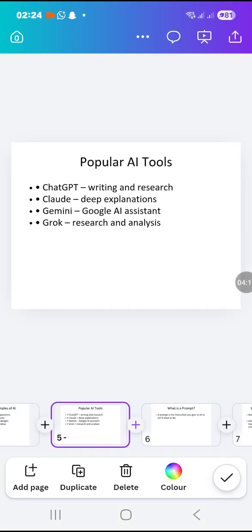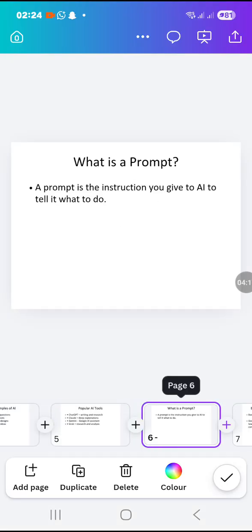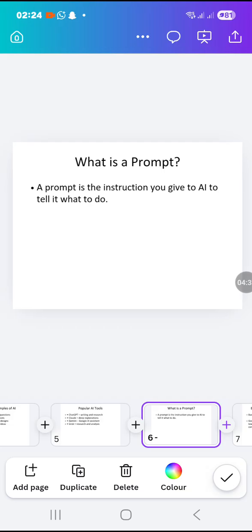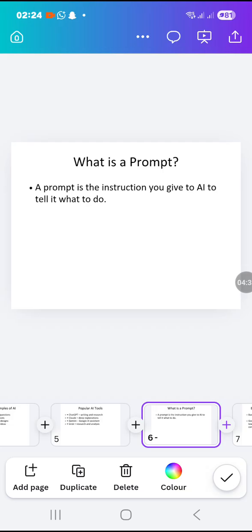The next thing is prompt engineering. I explained it at length the last time, but we didn't have videos to back it up because of our network. Now, what is a prompt? For people that missed the last class, a prompt is the instruction you give AI to tell it what to do. It's that simple. The way you tell AI to do something is how it's going to do it. If you give AI a bad prompt, it's going to bring a bad result. So the AI is as intelligent as the person prompting it.